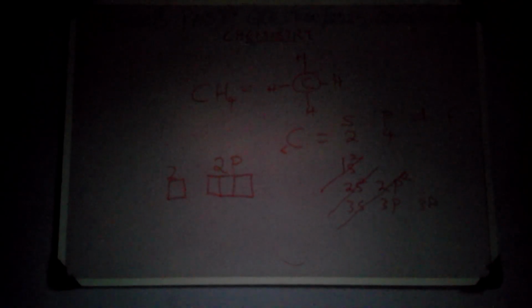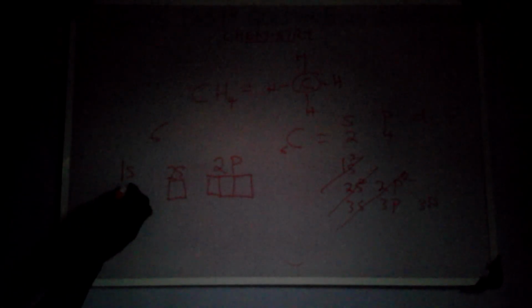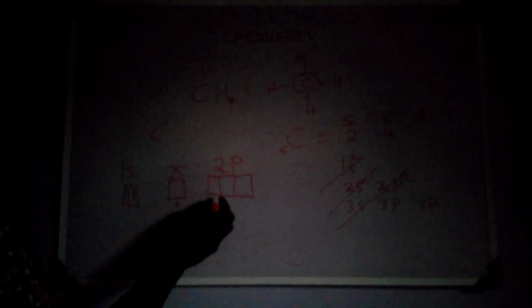So this is our 2p, and 1s also can carry 2 electrons. Out of the 6, if I put 2 here, there will be remaining 2 here.